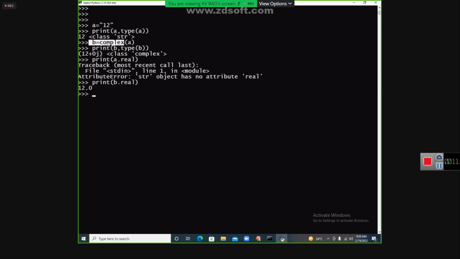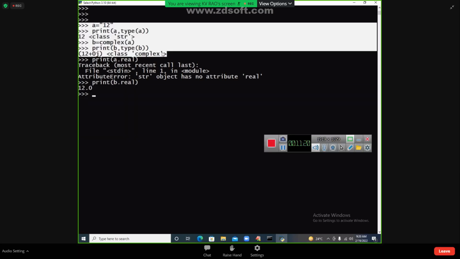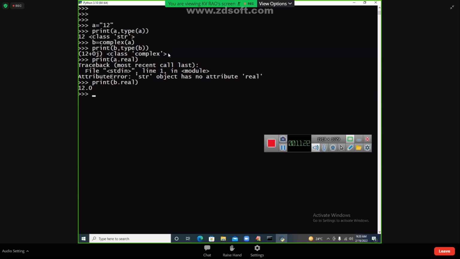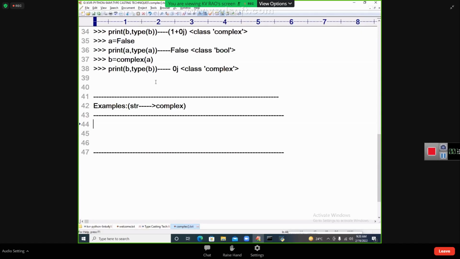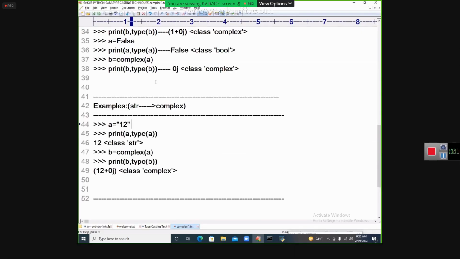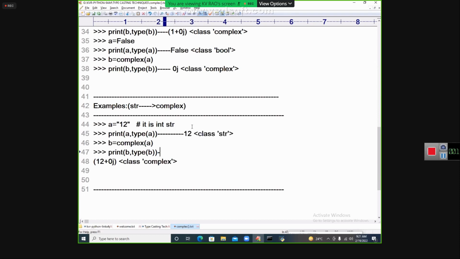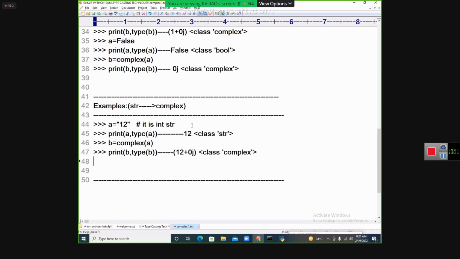B is a complex object or not? B dot real is going to print 12.0. So it is happily possible. This is called int str, an integer value, and it is going to print 12 plus 0j.